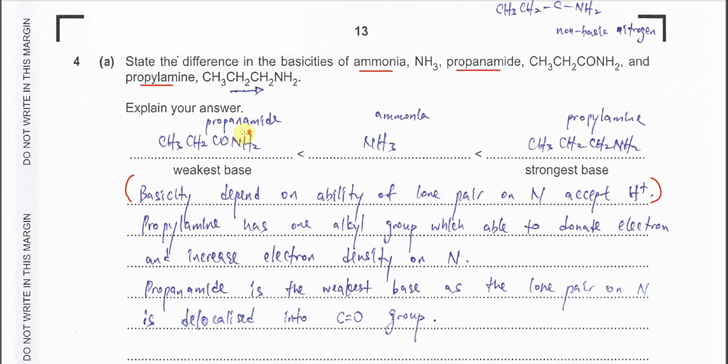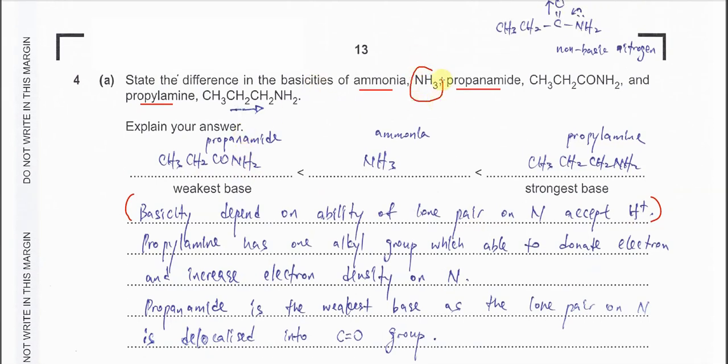If we compare ammonia and propylamine, propylamine is a stronger base because this alkyl group is electron donating, so it will make the lone pair on the nitrogen more available, so it's more able to gain the H+. So the strongest base must be propylamine. After that, followed by ammonia, then the weakest base must be this propanamide.